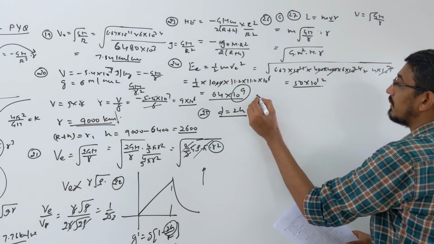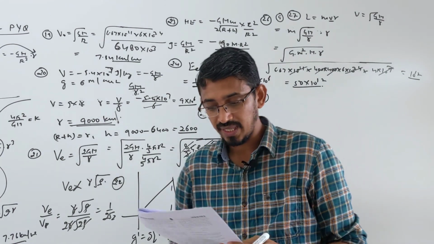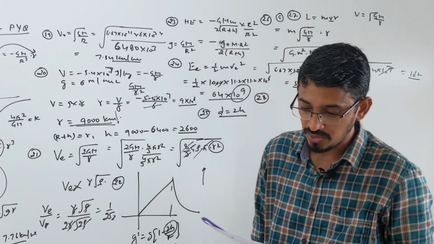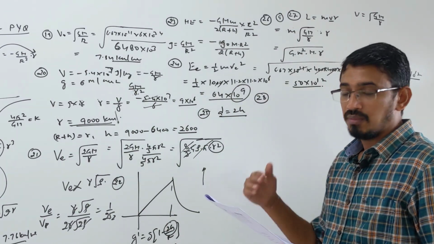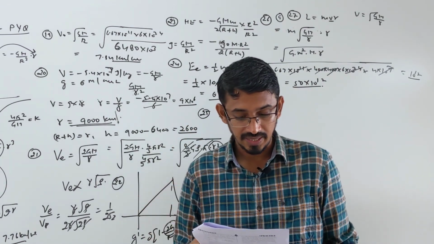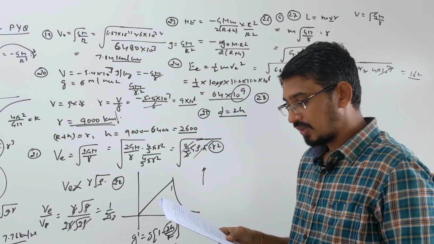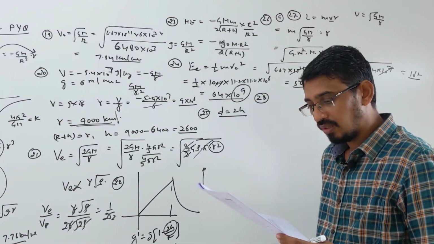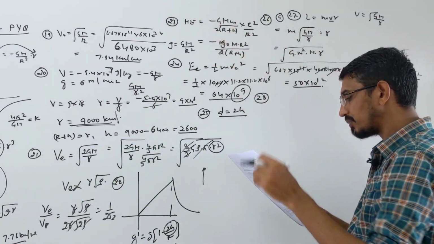Question number 28. It says that if the mass of the sun were 10 times and the universal gravitational constant were 10 times larger in magnitude, mass of sun becomes 10 times and the constant G also becomes 10 times, then which of the following is not correct? So they are asking which is the wrong option, which is not correct.